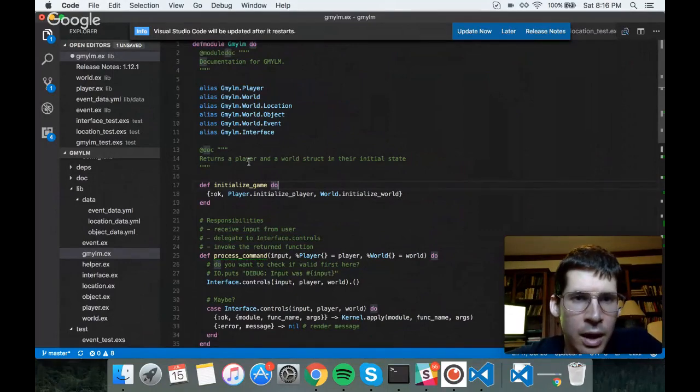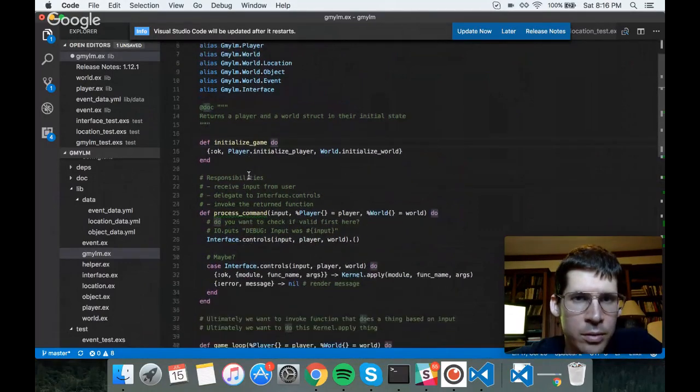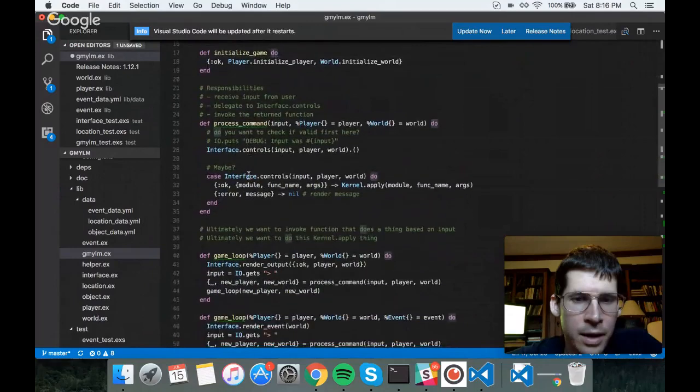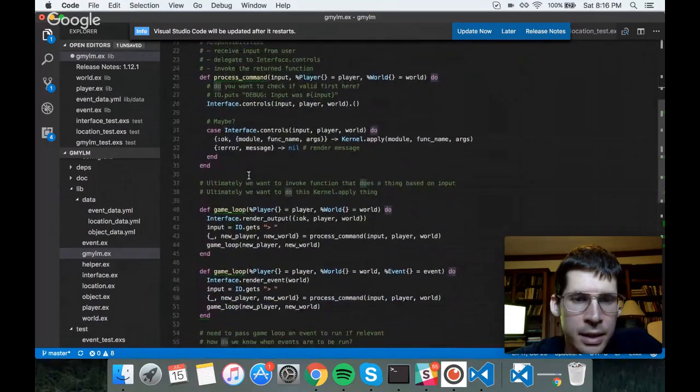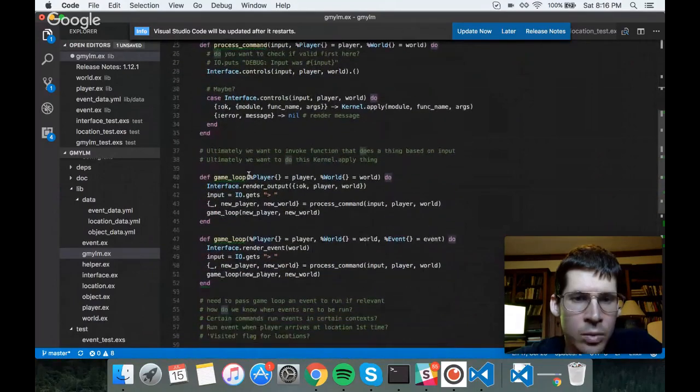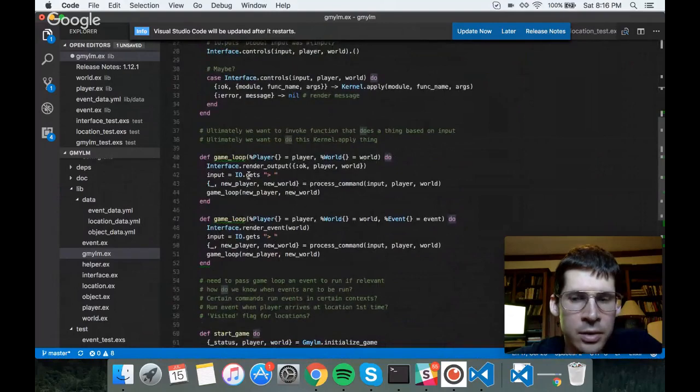So, high level overview of this. This is a text adventure game that my buddy Daniel Berlin wrote a number of years ago and entered in an Adrift interactive fiction contest. Adrift is an interactive fiction framework that's been around for a number of years. And he wrote this really awesome game called Give Me Your Lunch Money. And I ended up composing the music for it. It was a real pleasure to work on that project.